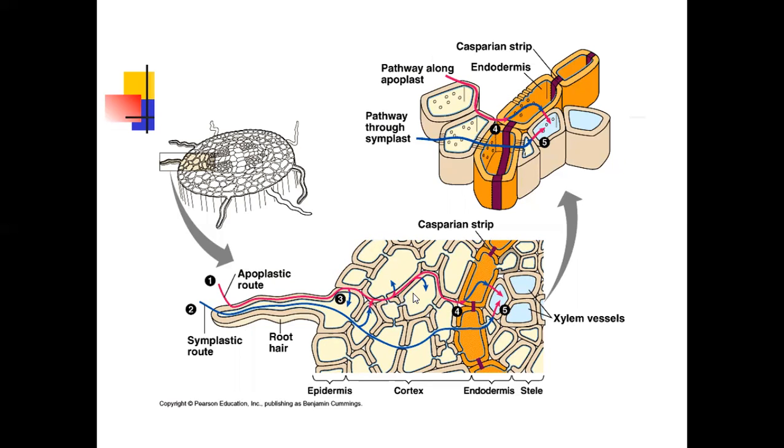The intercellular spaces reach the passage cells. Passage cells are present in the endodermis. They are specialized cells called passage cells. Passage cells are present opposite to the xylem. See, in this diagram, the apoplast is clearly visible.